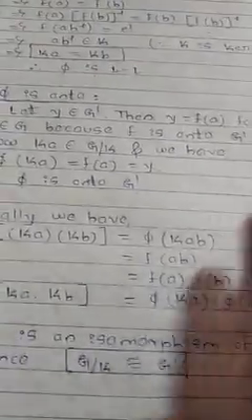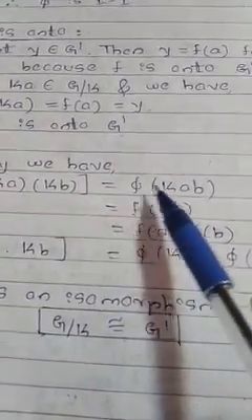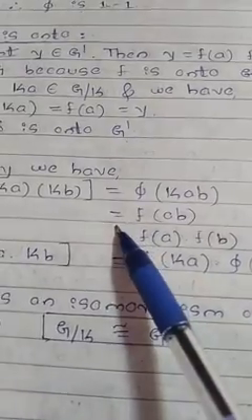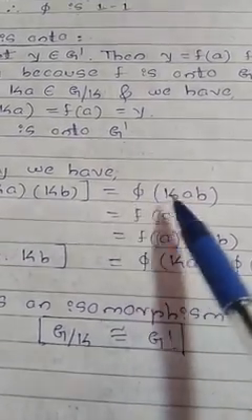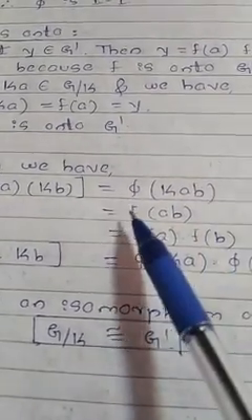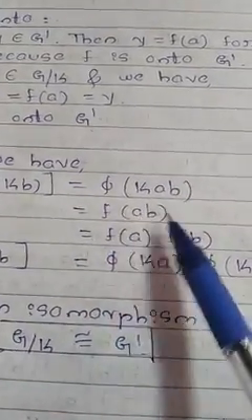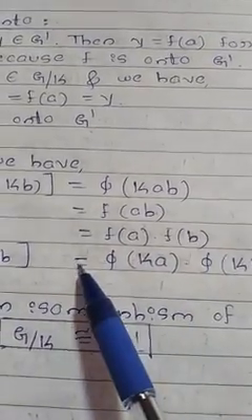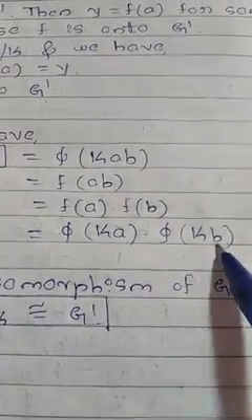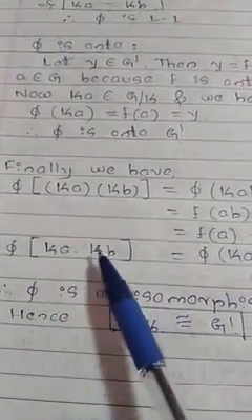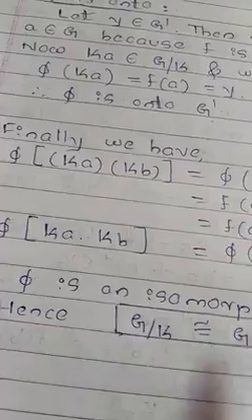Then finally, to prove homomorphism, pi of Ka into Kb is equal to what? Pi of Kab. We know that pi of Ka is equal to f of a, so here pi of Kab is equal to f of ab. And f of ab can be written as f of a into f of b. That is equal to pi of Ka, and f of b is pi of Kb. Therefore, pi of Ka into Kb is equal to pi of Ka into pi of Kb. This is the condition for homomorphism.